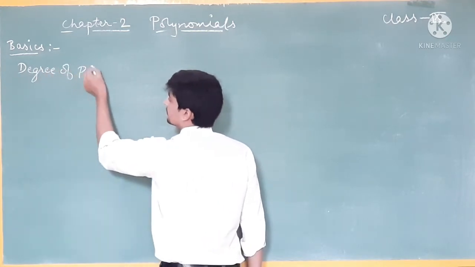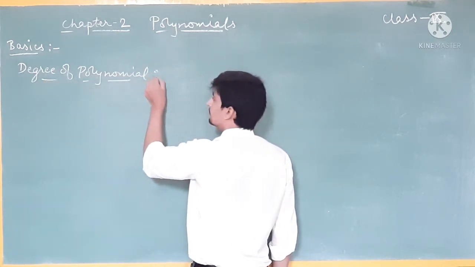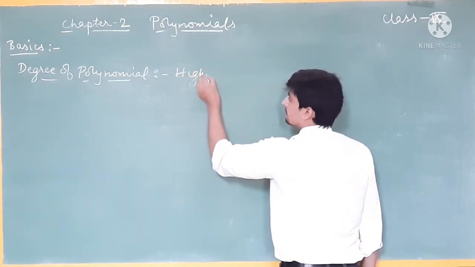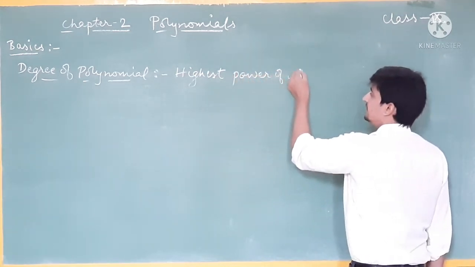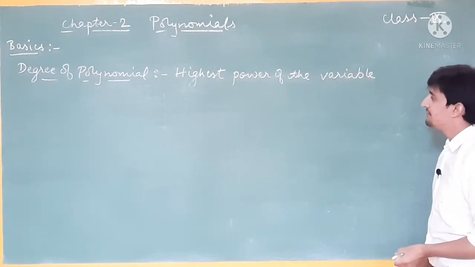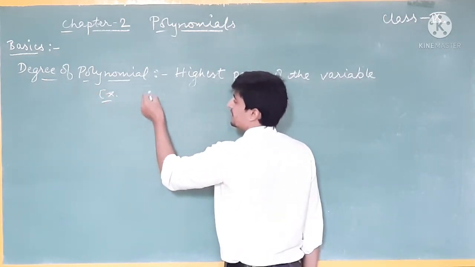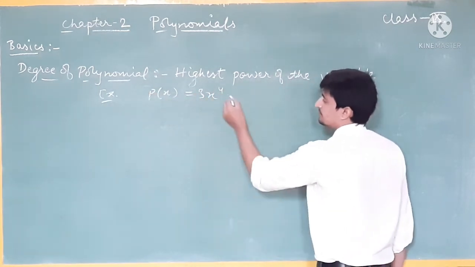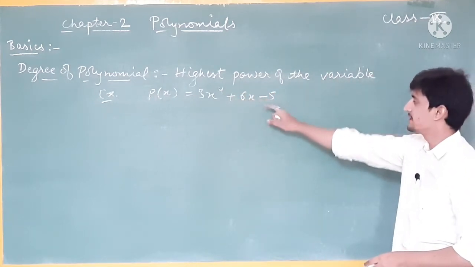Degree of polynomial. I can write: the highest power of the variable is known as the degree of polynomial. For example, let's suppose I have a polynomial p(x) = 3x^4 + 6x - 5.